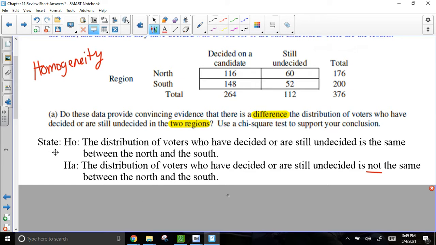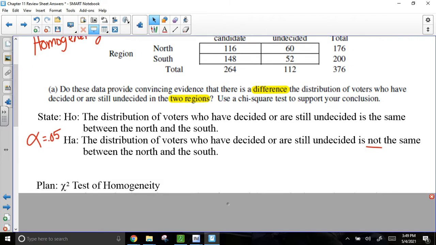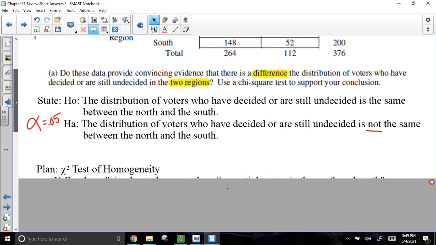One last thing that I didn't end up typing in here is the alpha level. Just make sure you say it at some point in the state portion. We will use an alpha level of 5%. So because I identified up here that it's a homogeneity test, we're going to say that in the plan step. It's a chi-square test of homogeneity. We are comparing the North and the South. And then we got to check our random conditions.